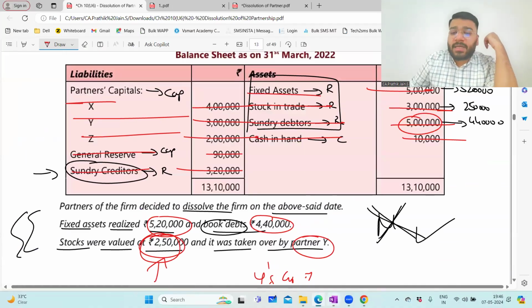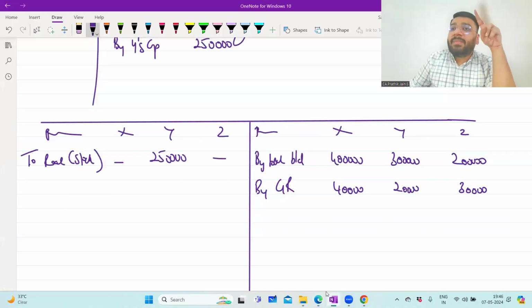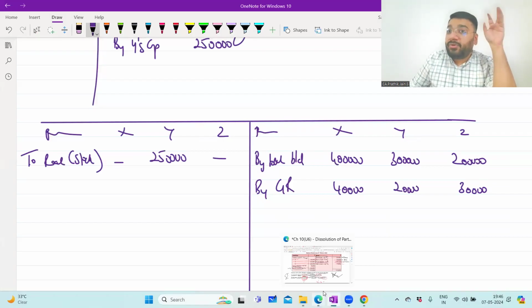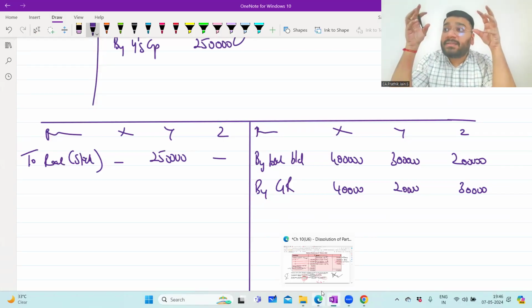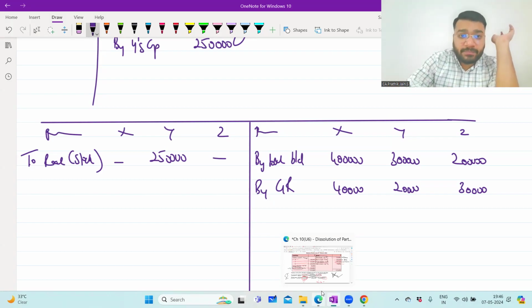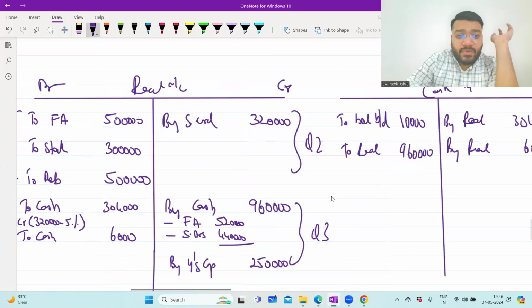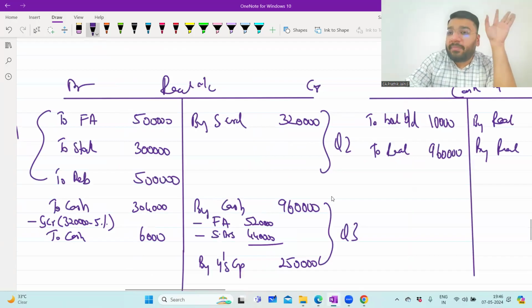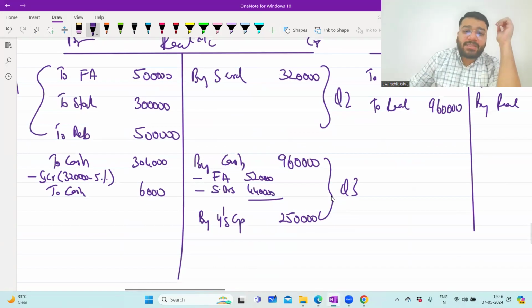Now, what is the next step you have to check? Forget for a second to have dinner and breakfast. What you should not forget? To check assets and liabilities, if any is realized or unrealized, whether the information about the assets and liabilities is given or not given. If it is not given, then we have to accordingly make a decision. So here we checked in the beginning itself that all the information about the assets realized and all the information about the liability paid is already given. So no problem. You can balance the realization ledger.